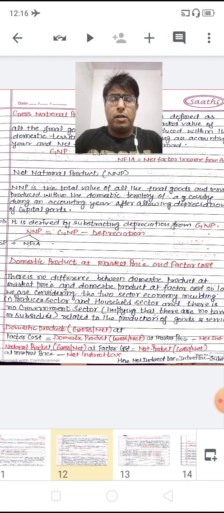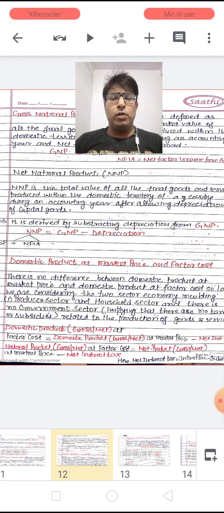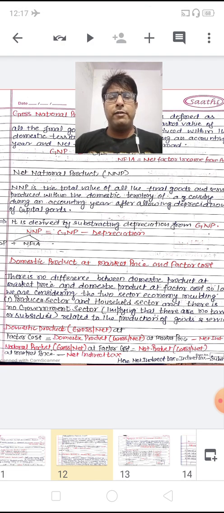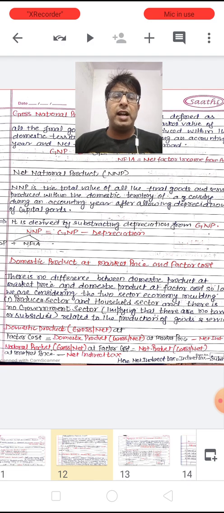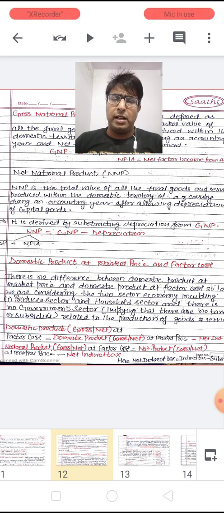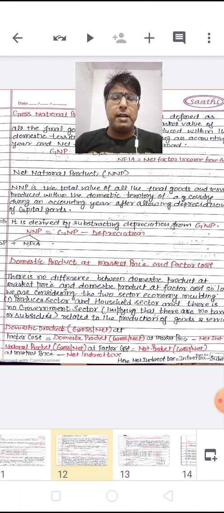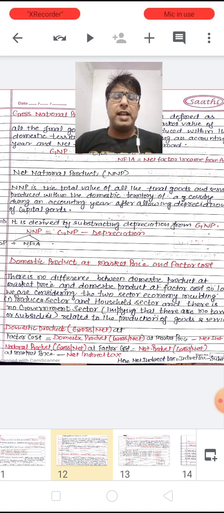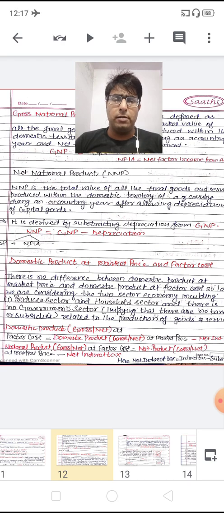What you have to understand here is, when we go from gross to net, we have to subtract depreciation, and when we go from net to gross, we add depreciation to net. Similarly, when we go from national to domestic concept, we subtract NFIA from the national income. I mean, national minus NFIA is equal to domestic, and domestic plus NFIA is equal to national.